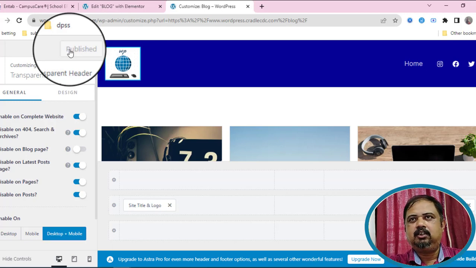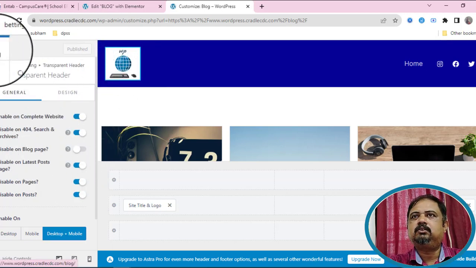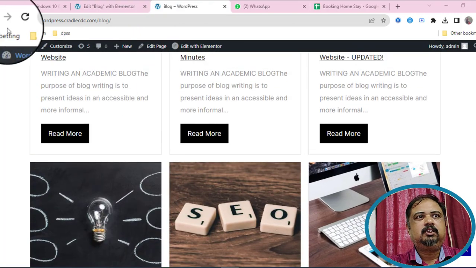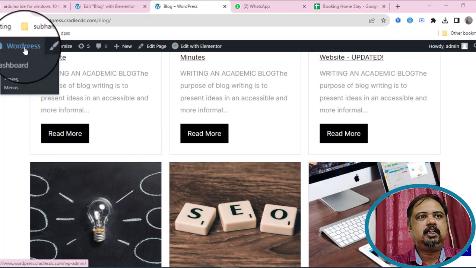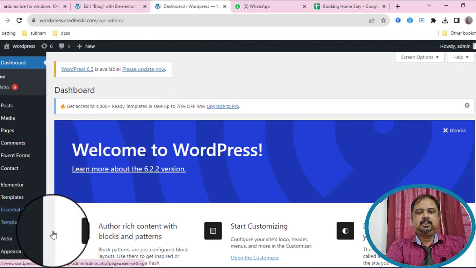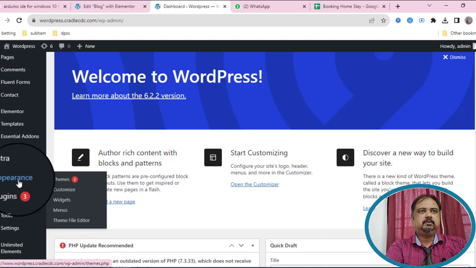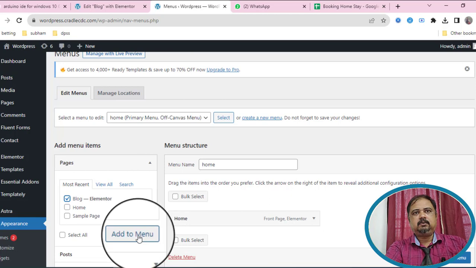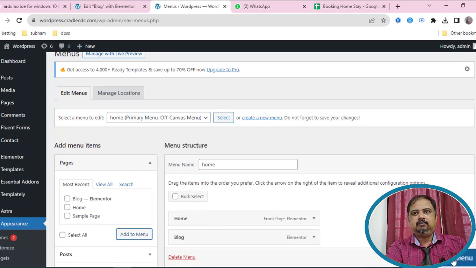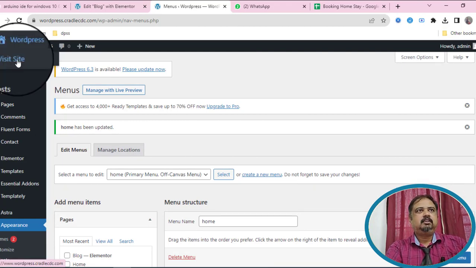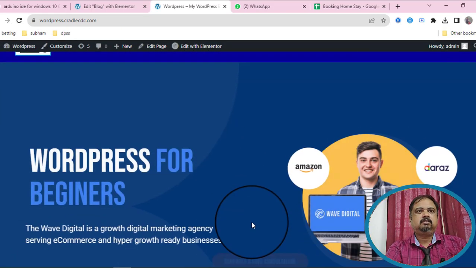See, till now only the home menu is shown, the blog is not coming. So for that we create a menu. Not a new menu, the menu is already created, we have to add the element in the menu. So we have to add this blog page in the menu. So in appearance, go to menu and add this blog page which we newly created. Add to the menu first and save it. Then what will happen? Visit your website.